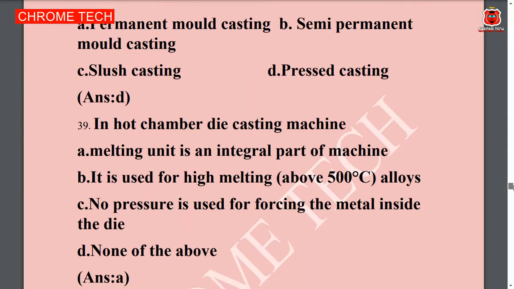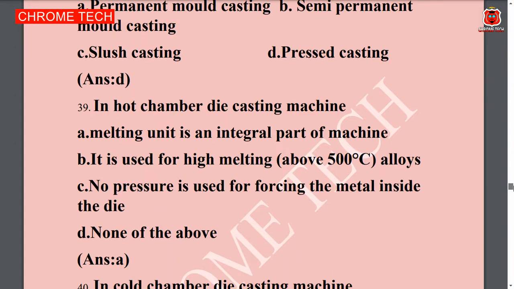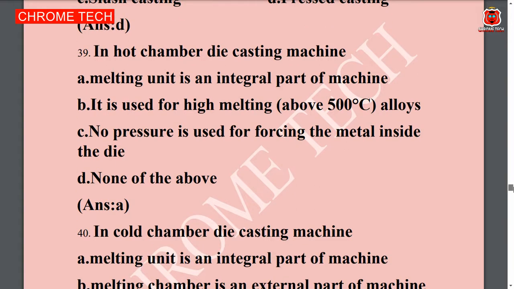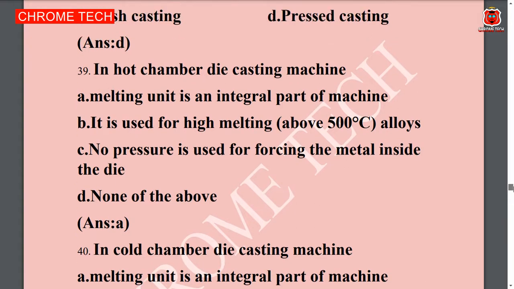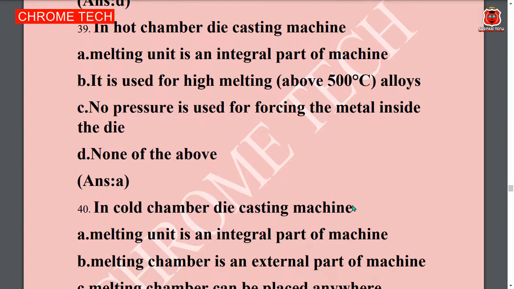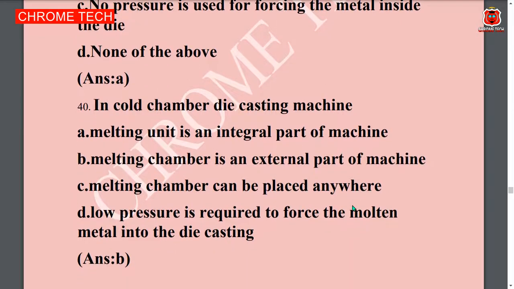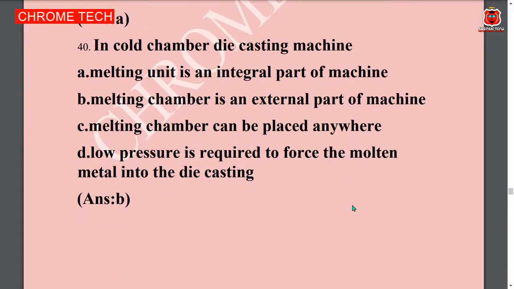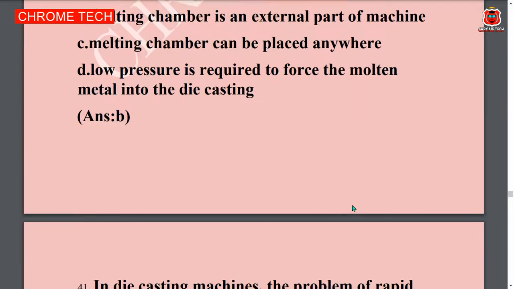Next question. In hot chamber casting machine, totally three. Option A is the correct answer. Melting unit is an integral part of the machine is the correct answer. Next question. The cold chamber casting machine. Option B. Melting chamber is an external part of the machine is the correct answer.